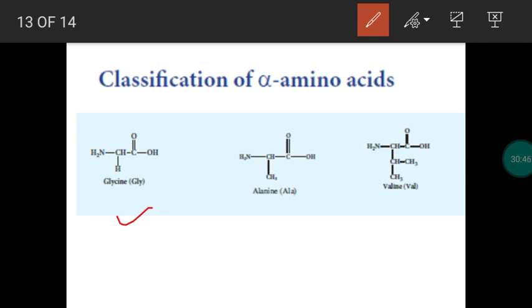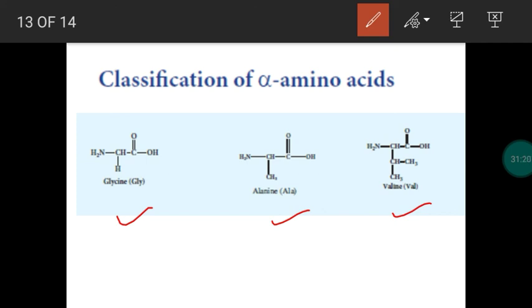Capital G represents glycine. In the same way, another example, alanine: first 3 letters ALA, 3-letter code, or capital A alone, 1-letter code. Next, valine: VAL, 3-letter code, capital V, 1-letter code. So an amino acid can be represented by a 3-letter code or 1-letter code.